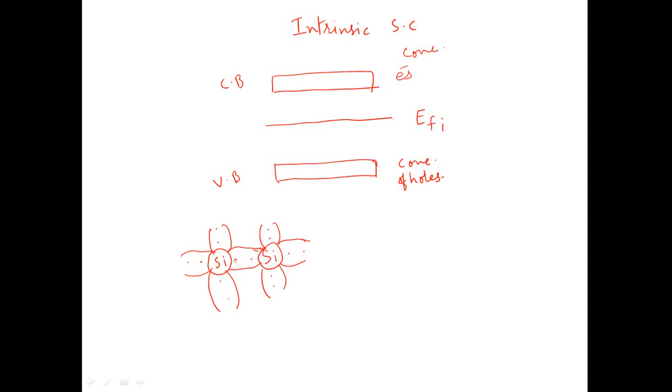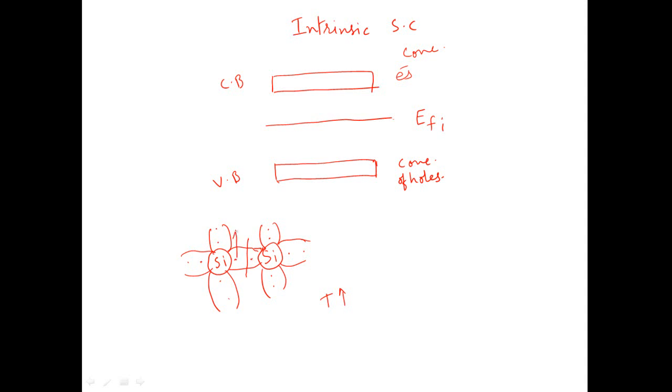Now, as the covalent bonding structure is complete in the case of pure silicon or pure germanium, that is, an intrinsic semiconductor, there are no free electrons present for conduction. So in order to achieve conductivity, we need to increase the temperature of this pure semiconductor. When we increase the temperature, we break the covalent bond.